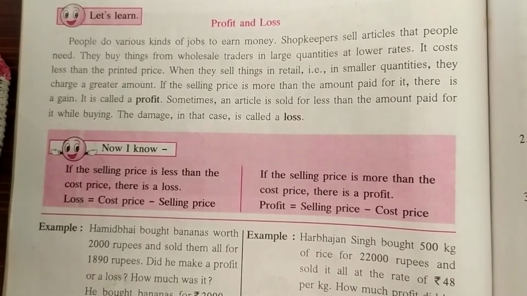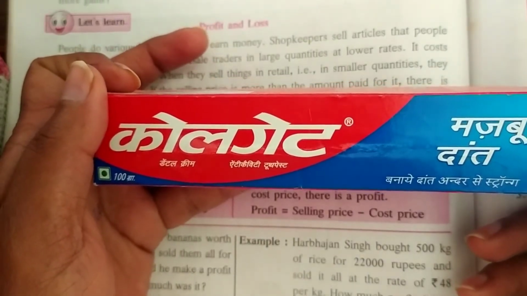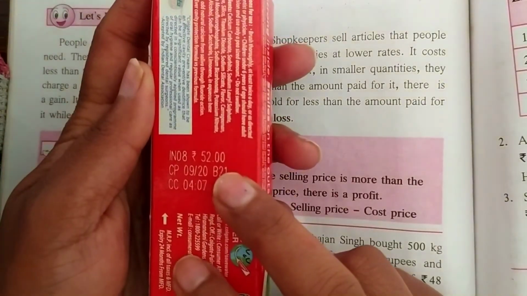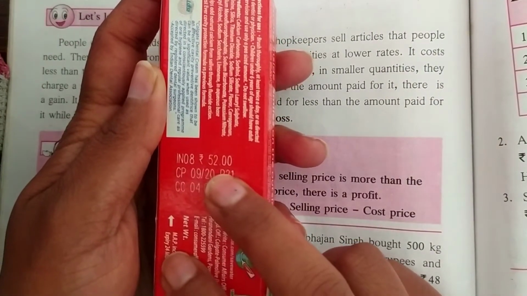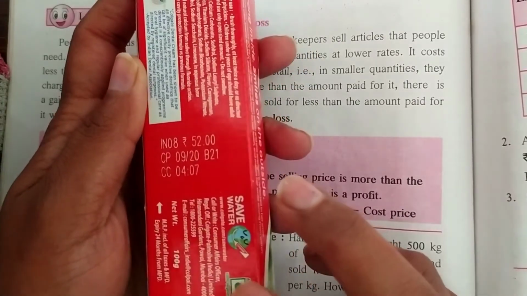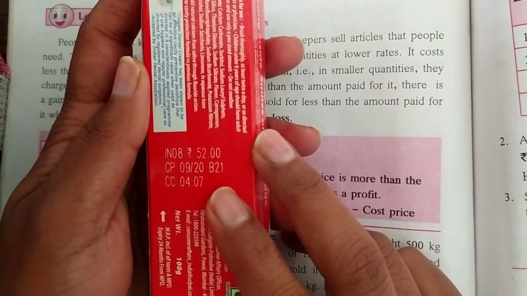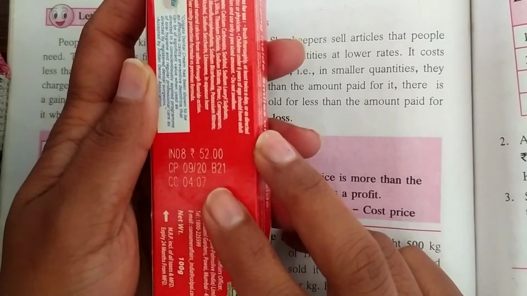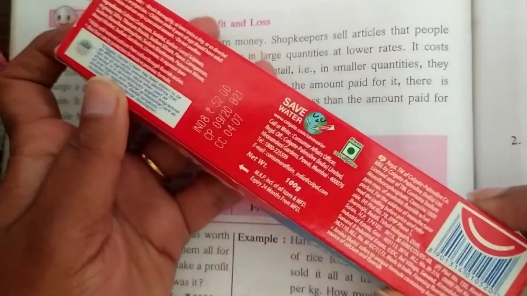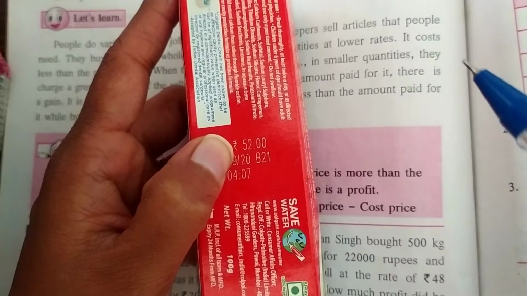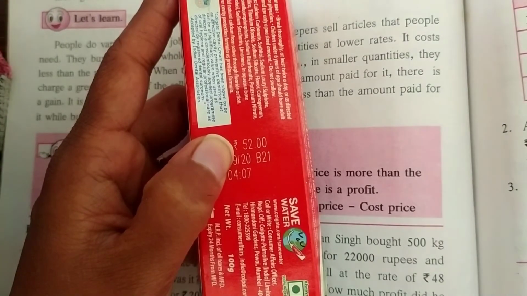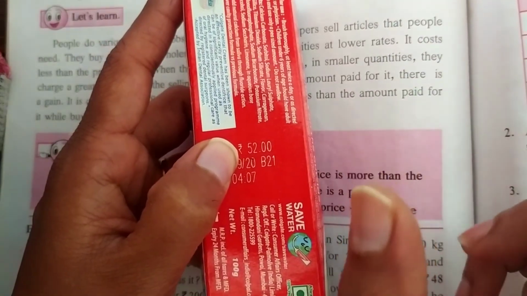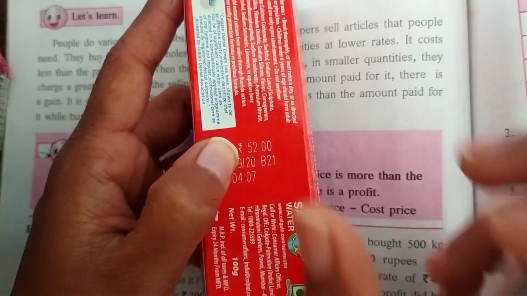Suppose we purchase a Colgate from a retailer or our nearby shop, we pay rupees 52, and this is the selling price of this product. When our shopkeeper buys this from the wholesaler, he spent only 50 and sells it for rupees 52. So 2 rupees is extra. That extra money he earned from us.